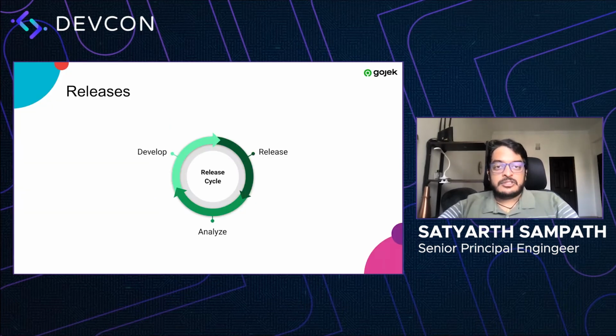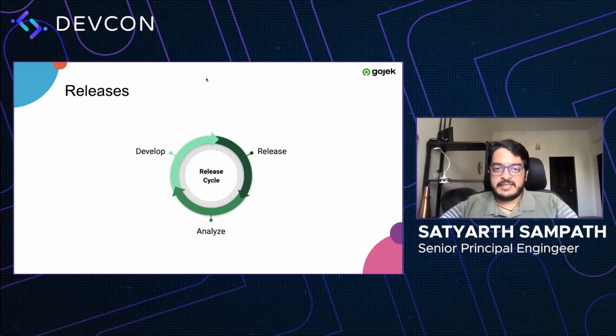All right. So based on this, we identified that there are releases. Essentially, we need to get iterations done, and to be able to iterate, we need to be able to analyze. And hence, we have to go on releases, and prior to that, we do development. So the cycle essentially is develop, release, and then we move towards analyzing what we've built, right?